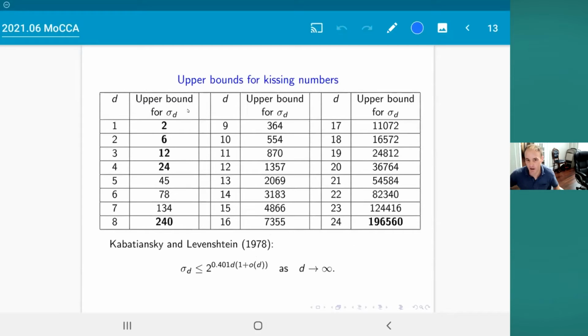Here's a bound. If you've never seen this before, I doubt that there's anybody who's never seen this before. Here's a table of known bounds for the Kissing number in dimensions up to 24. The ones in boldface are best possible. Of course, the dimension 4 bound was proved by Oleg in 2003. It was published in Annals in 2008, I think. And besides that, these are the only dimensions: 1, 2, 3, 4, 8 and 24. 2 is easy. 3 and 4 are not easy. 8 and 24 are not easy. But those are the only dimensions where those are known to be the best possible bounds.